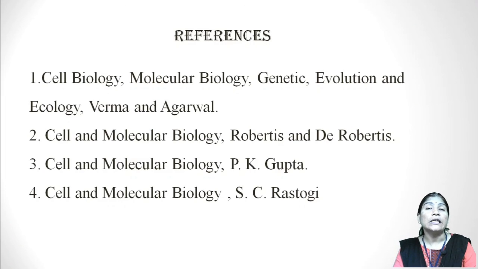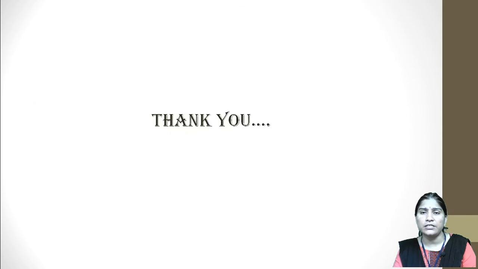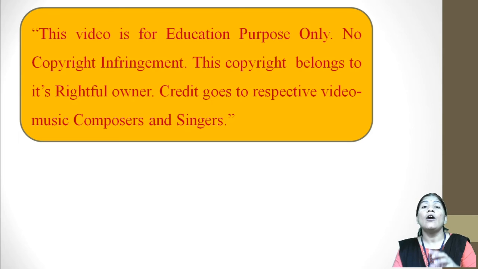So these are some references regarding the Golgi apparatus and also the other cell constituents in paper two, that is cell biology. Today we learned about the morphology of the Golgi apparatus, in which we learned that the Golgi apparatus has elements like cisternae, vesicles and tubules.